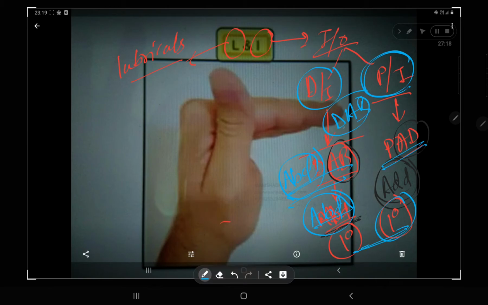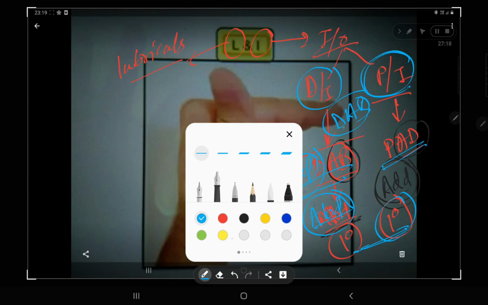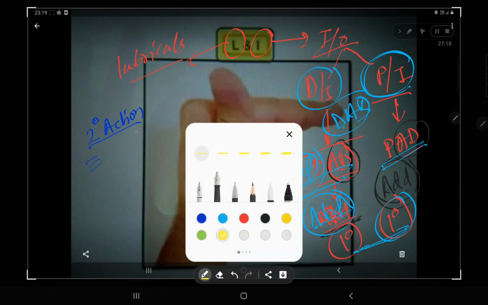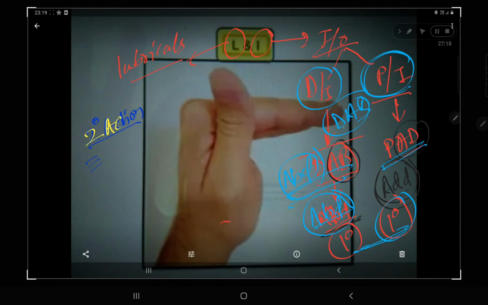But interossei muscles also have another role or function. Which function? The secondary action. The secondary action of interossei is equivalent to the action of lumbricals.